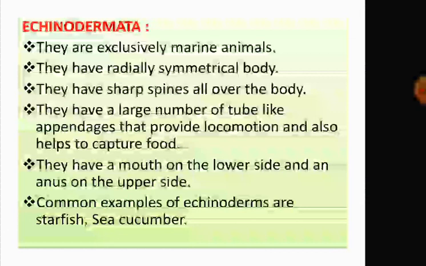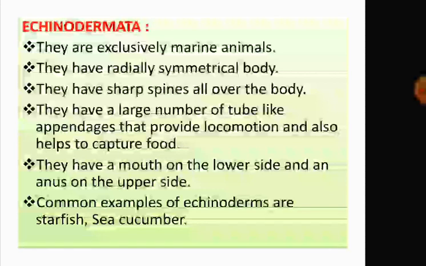Echinodermata. Now, echinodermata means animals with spiny skin. That means they have spines. They are exclusively marine animals. So this phylum consists of only marine animals. They have a radially symmetrical body. They have sharp spines all over their body. They have a mouth on the lower side and an anus on the upper side. This is quite different from others.